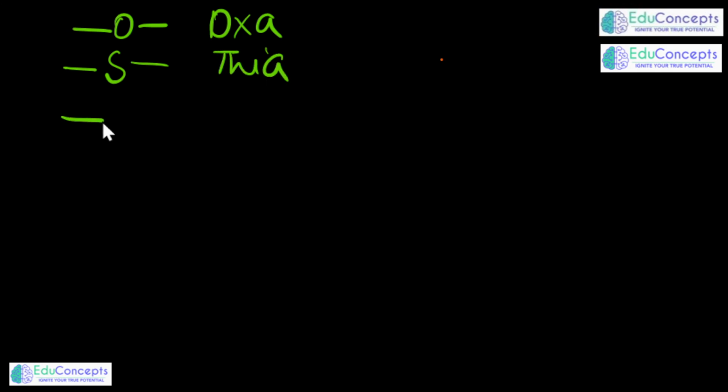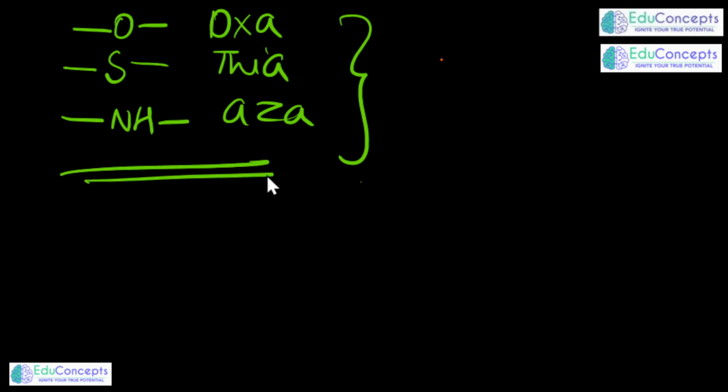So let me sum up. This is what we shall be using: oxa. Then this is called not sulfa here, it is thia. And here, if you have NH type, this is called aza. These are the principal ones which you always have to remember.